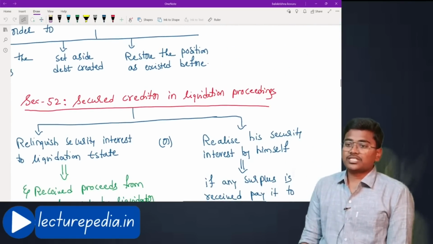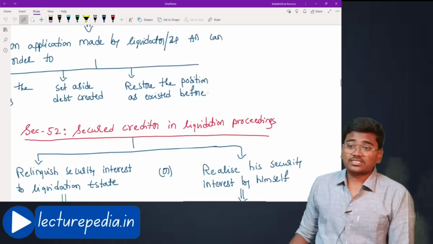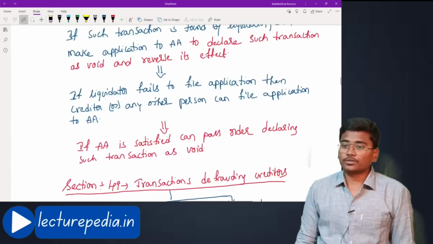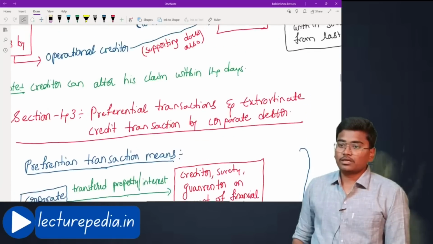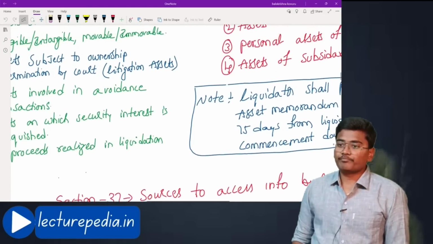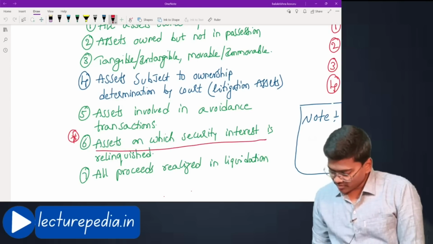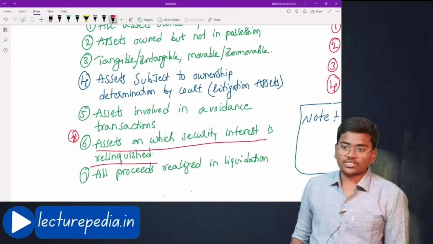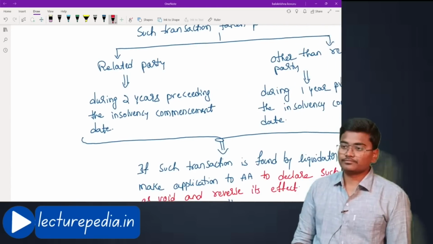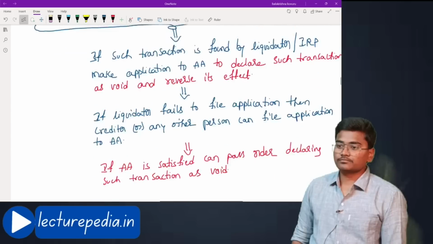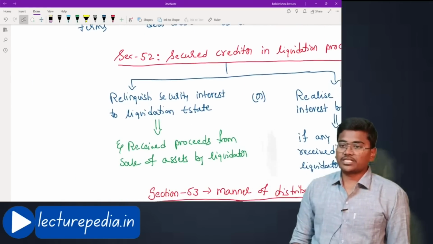Next, section number 52. See this point, we have star marked now here. Let me show you. Assets that would be included in the liquidation estate. This point, assets on which security interest is relinquished, that we will be discussing here. Let us see. Yeah, section number 52.